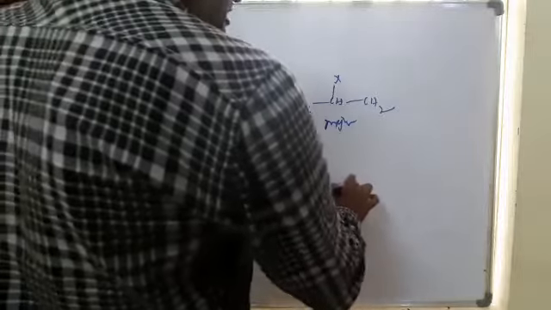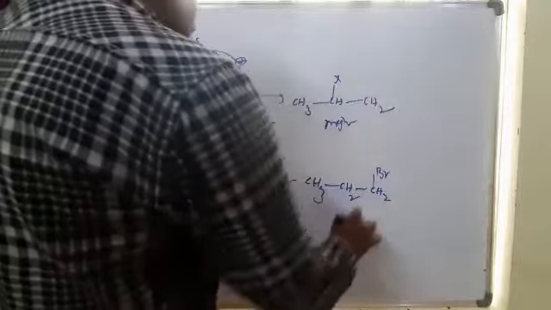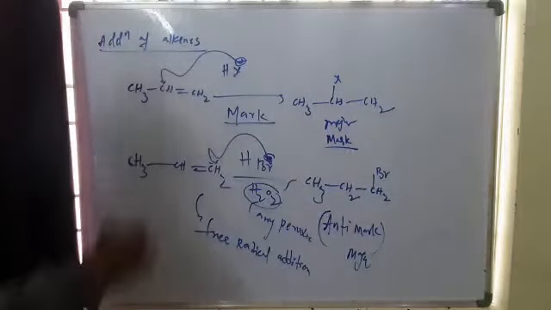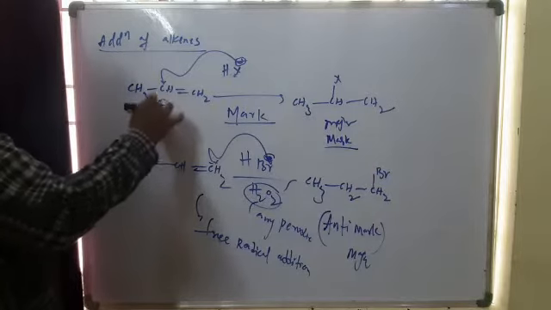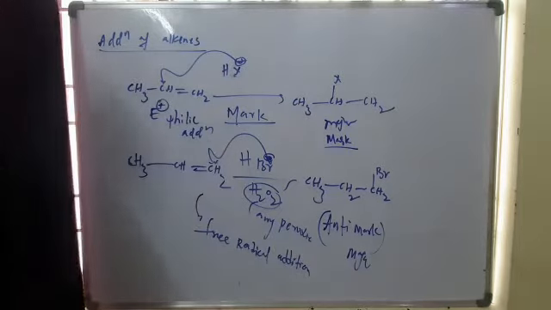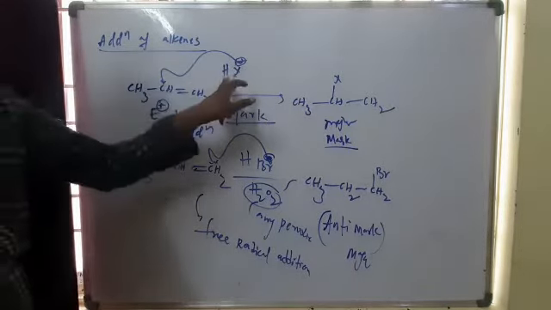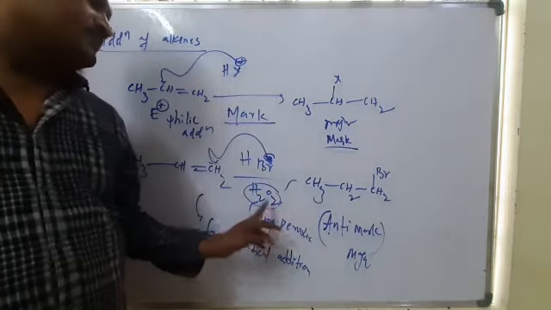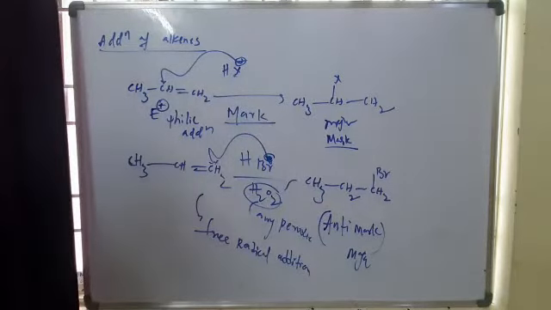So the major product follows anti-Markovnikov rule, the anti-Markovnikov product. This is the major. But here the major is the Markovnikov product, because here the mechanism is electrophilic addition, whereas there it is free radical addition. You can take HCl, HBr, HI here. This is the major product. Only for HBr in the presence of peroxide does it follow anti-Markovnikov.